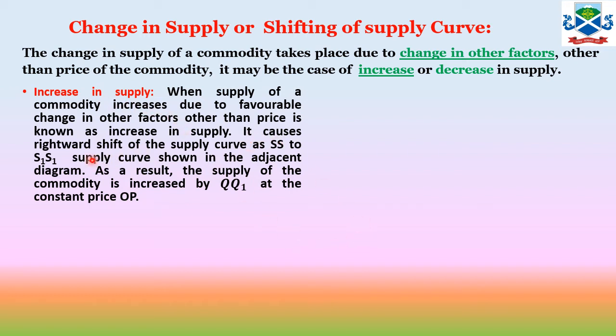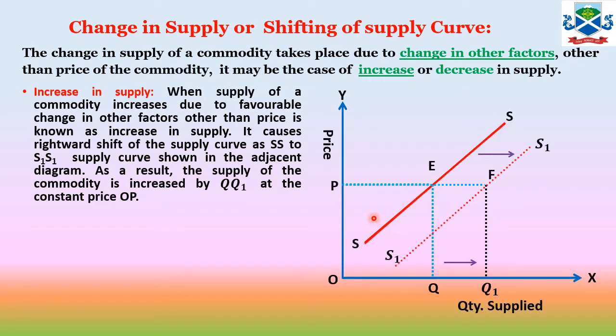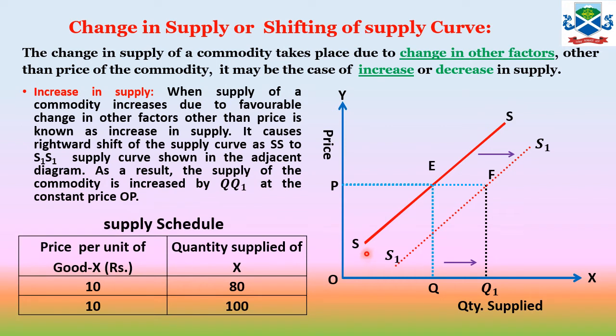You will find the supply curve shifts rightward. As we are showing here, the supply curve SS is shifted rightwards to S1S1. Why is it shifted rightwards? Due to the favorable change of other factors. At the same price OP, the supplier is willing to supply more commodity, from OQ to OQ1. So that is the increase in supply.